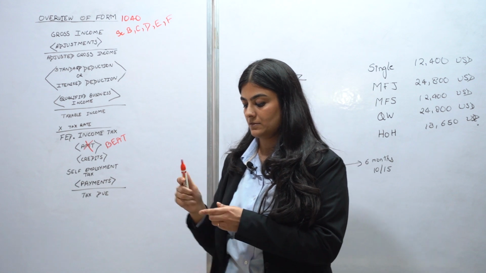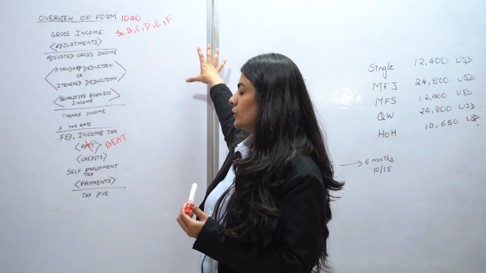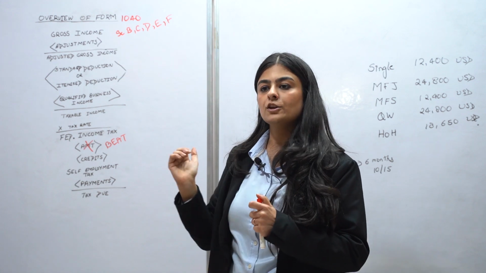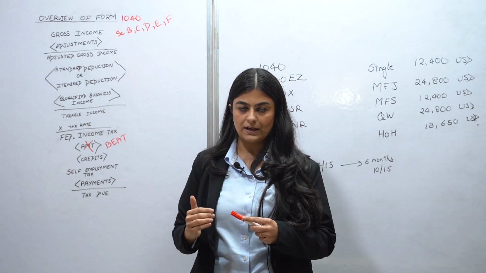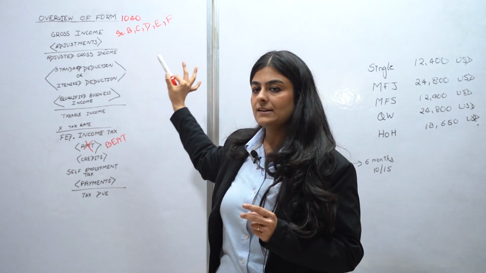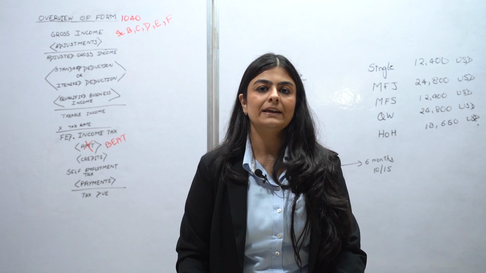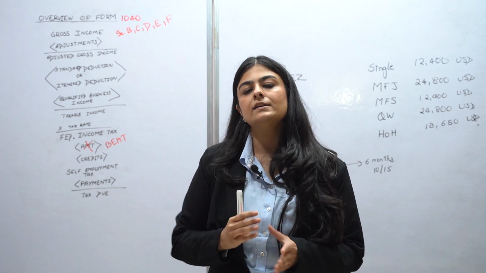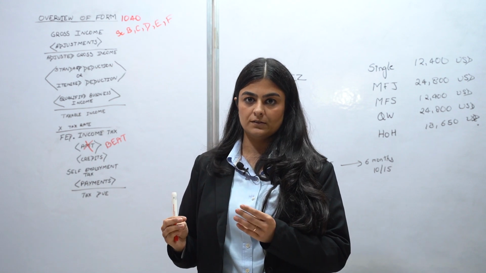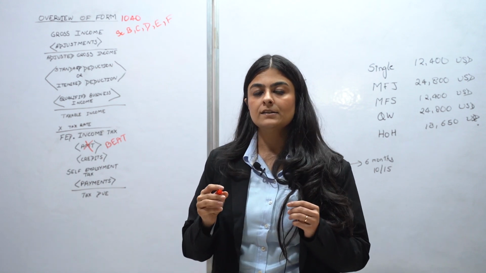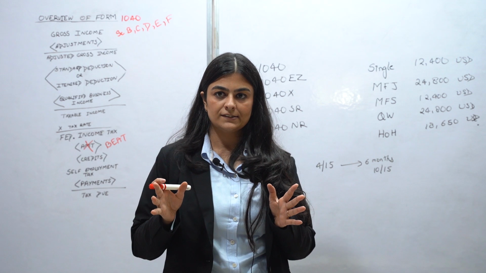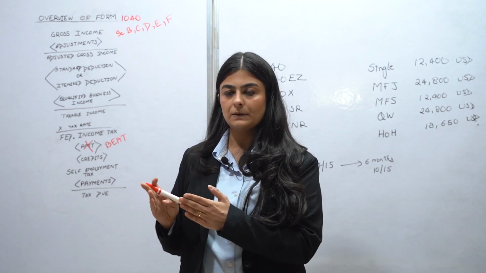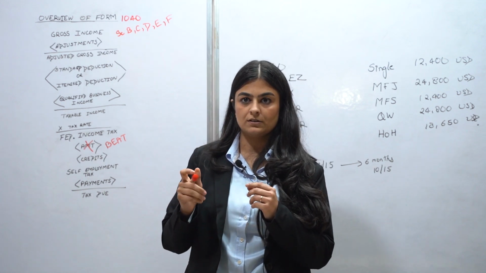of the gross income. Once you have shown your gross income through the several schedules, you move on to what is allowed from it as a deduction. So the first thing is adjustments. Now adjustments are any expenses that the assessee has incurred during the year for which the IRS allows you to reduce it from your gross income. What you have to understand is every assessee may or may not have these adjustments. It's only if you've made these payments do you get it as a deduction.